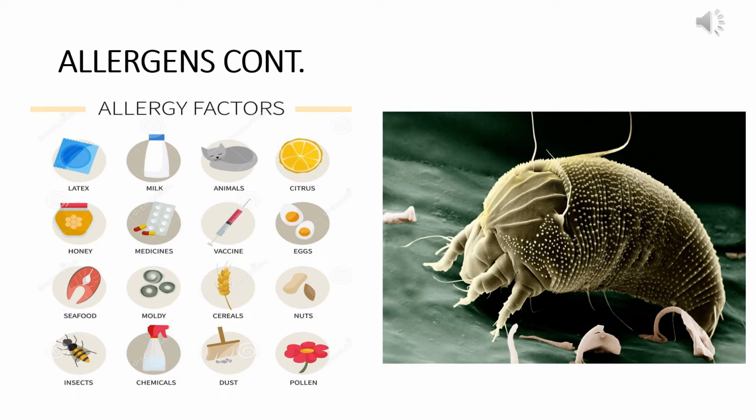Egg is also a potent allergen for some people. Seafood, molds, cereals, nuts, insect bites, some chemicals, dust and pollen grains are the other allergens that can cause allergy in different people.